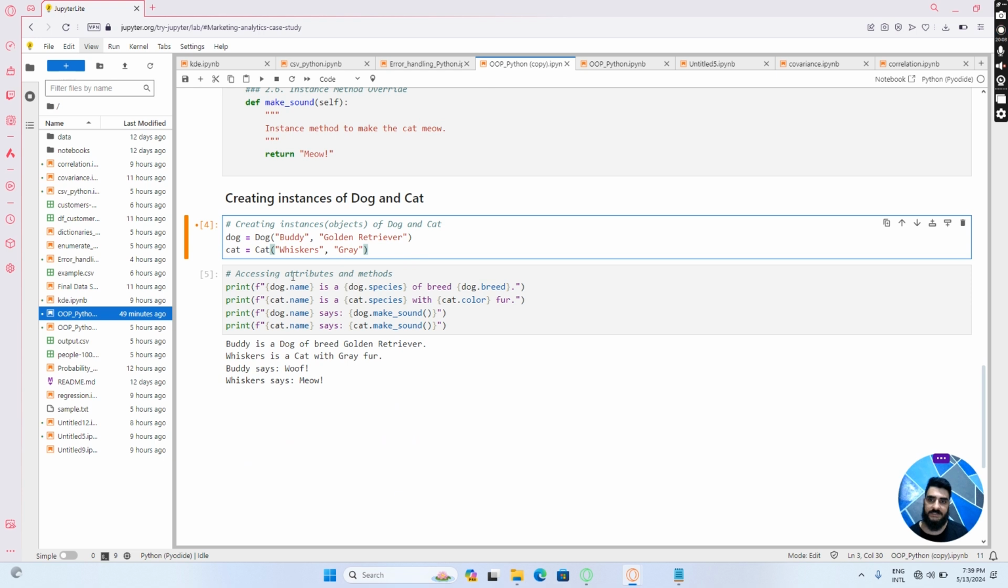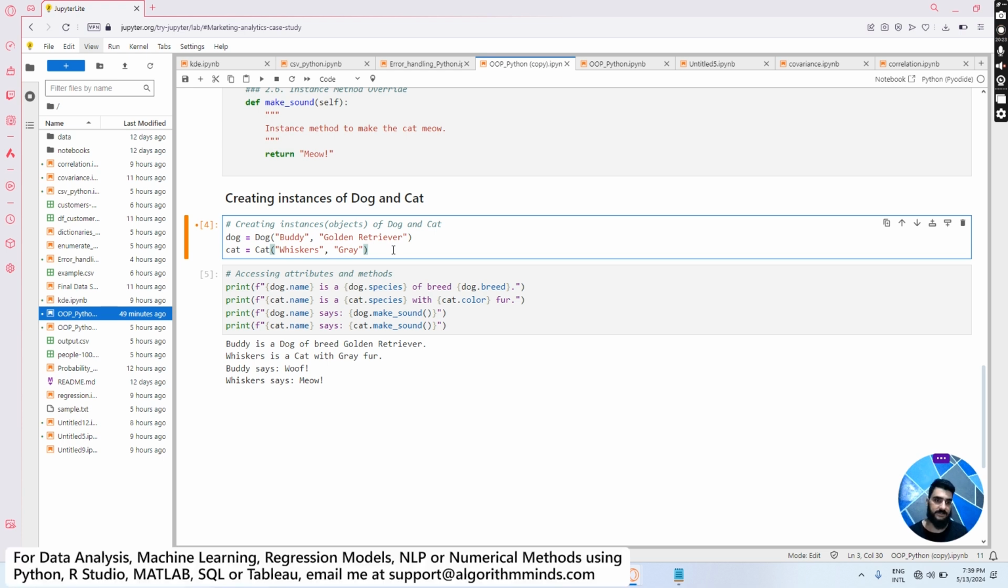And once you have created the instance of the class, now you can access the attributes and methods from that object. This is where we create objects from classes. We either call it an object or an instance of a class. So this is how you create an object.